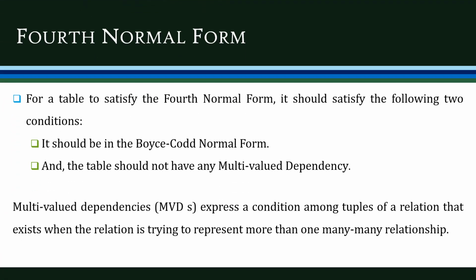So far we discussed the various normal forms which are based on the concept of functional dependency. Now let's look into the fourth normal form, which is based on the concept of multi-valued dependency. For a table to satisfy the fourth normal form, it should satisfy two conditions. The first condition is it should be in BCNF. The second condition is the table should not have any multi-valued dependency. Multi-valued dependencies express a condition among tuples of a relation that exists when the relation is trying to represent more than one many-to-many relationship.